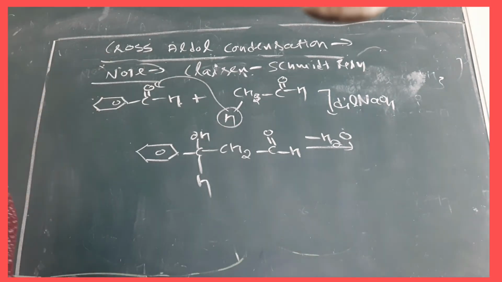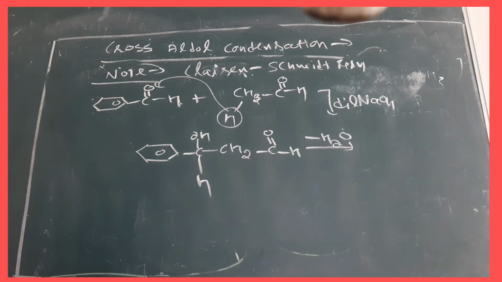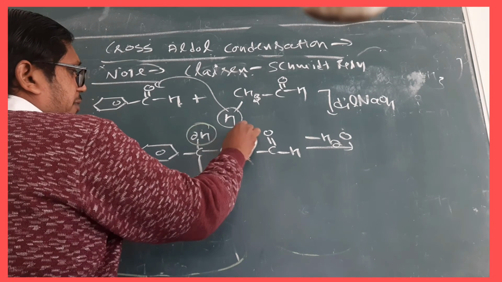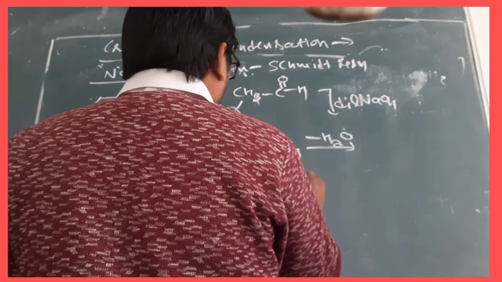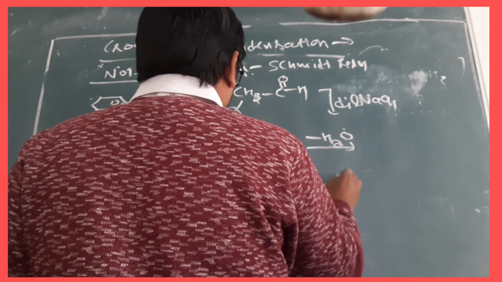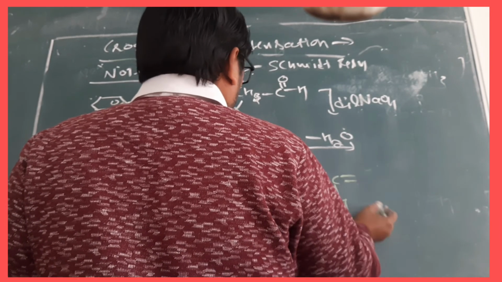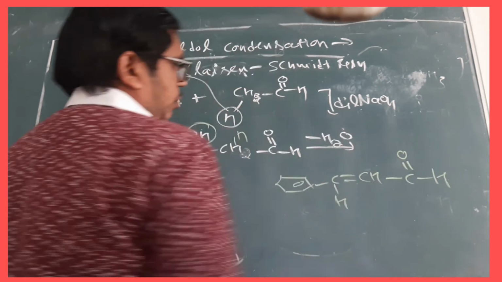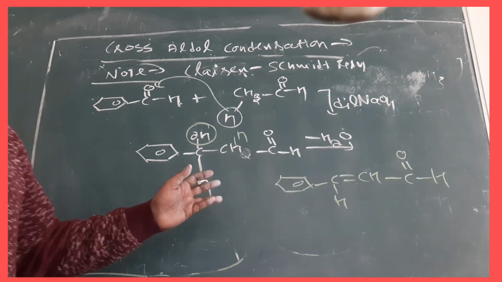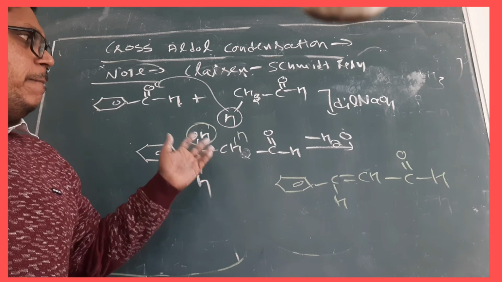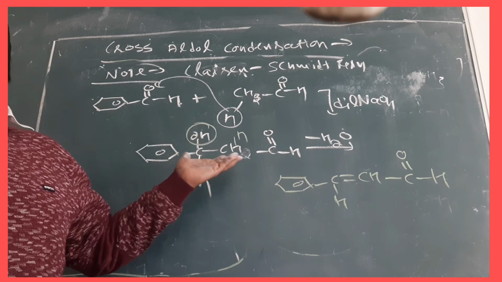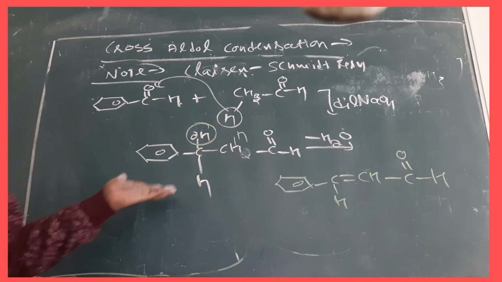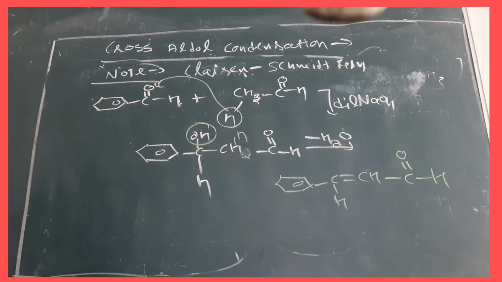And when we are going to remove the water molecule, what will be the product over there? One OH from there and one H from there. Then the product will be ring CH double bond CH, then C double bond OH. Is that clear, beta? This is the product we are getting over there. Clear? Once again I am repeating.